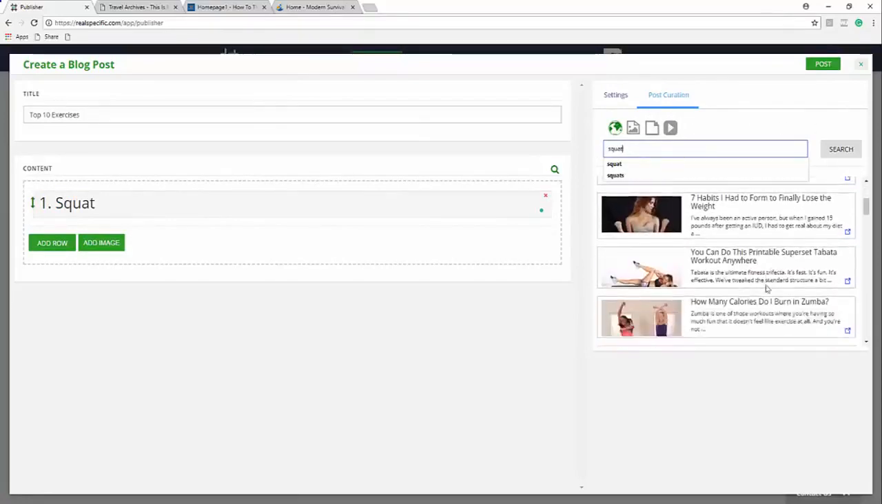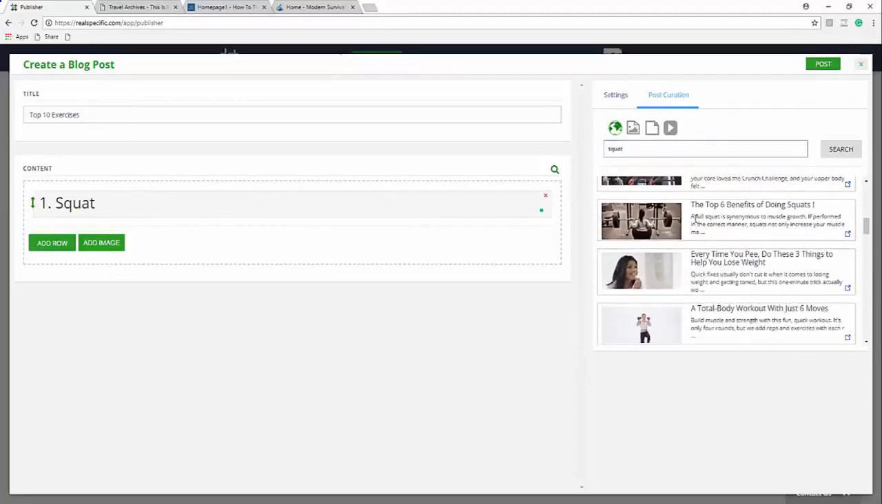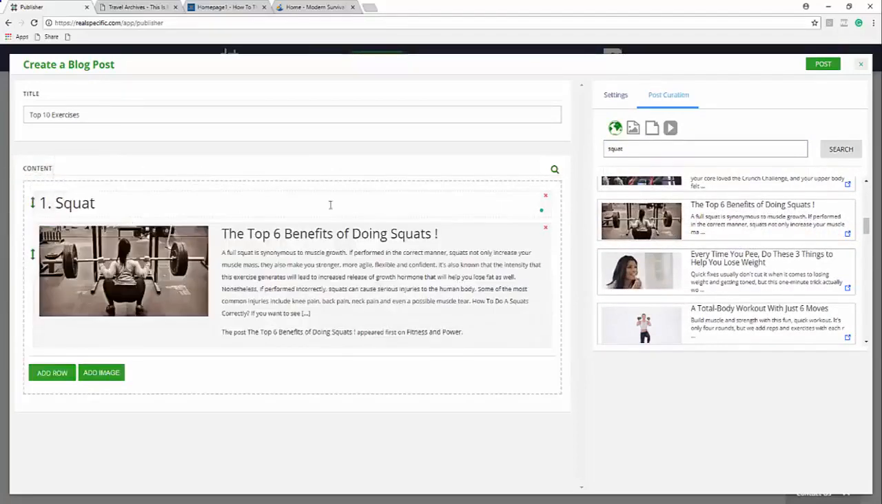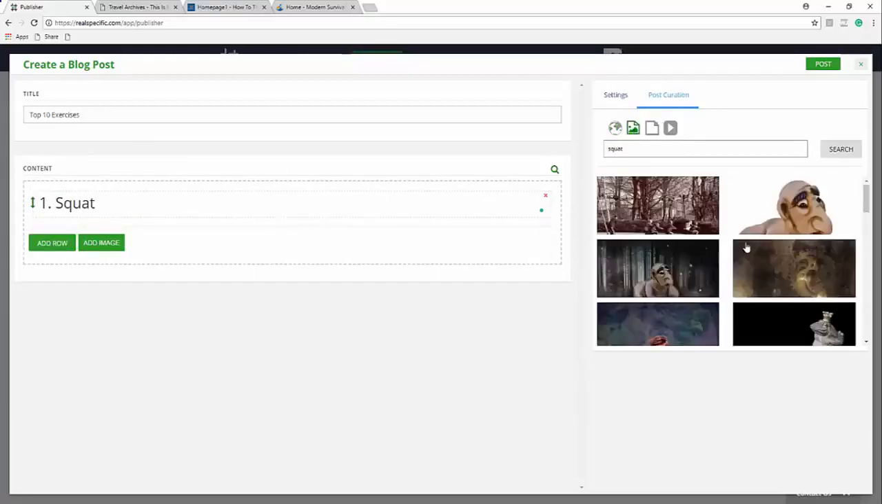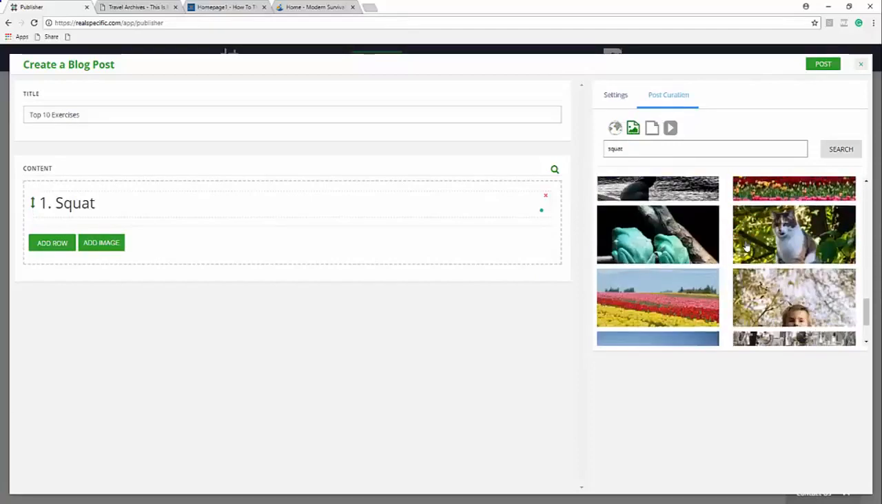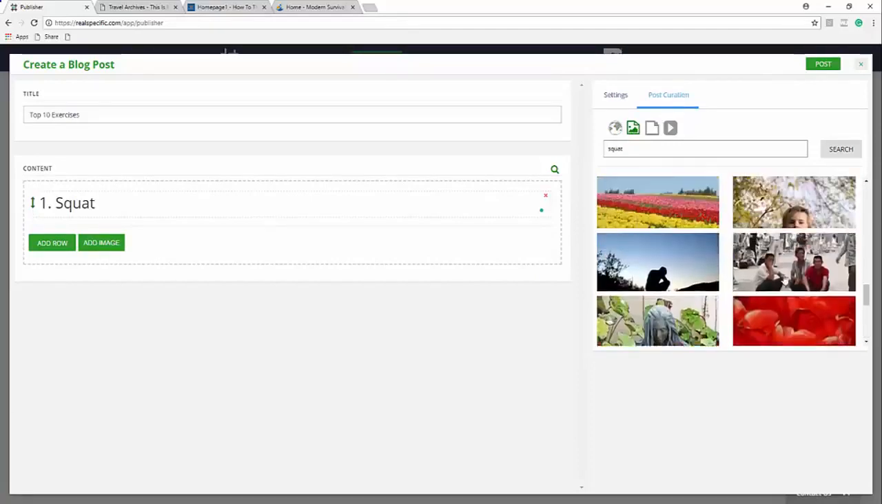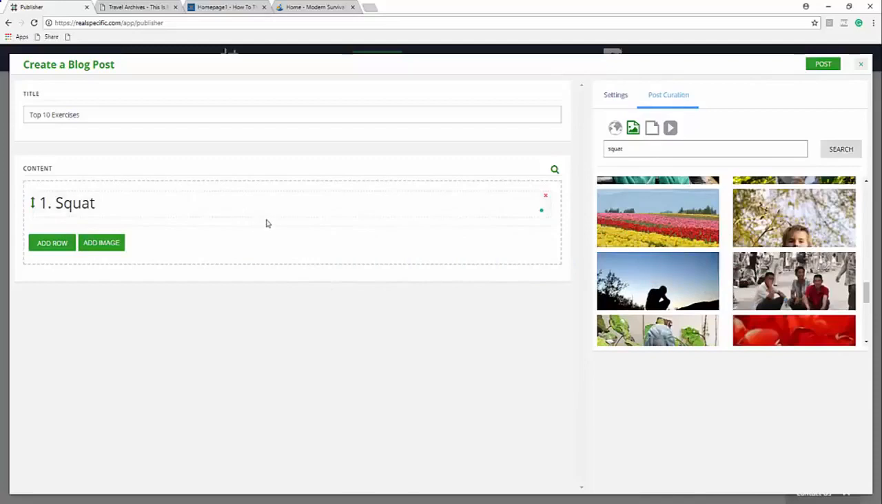All right, I can come through here. I can basically grab this content, drag and drop it in. Maybe I don't want to add this content, so I'll delete that and I'll go over to images. I'll come through here as this loads, and I will grab a cool image like this.